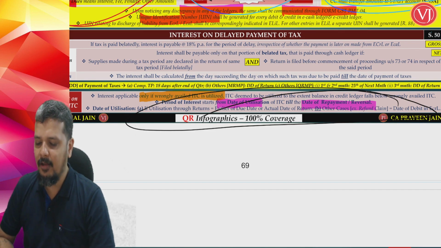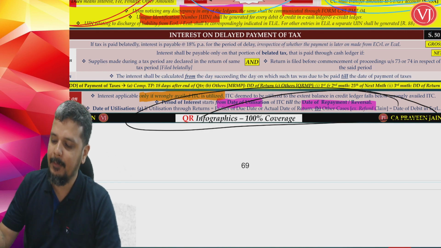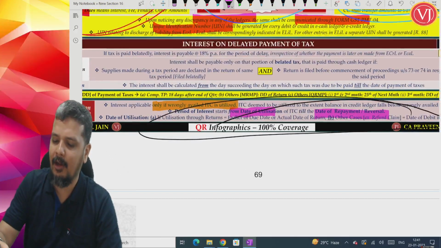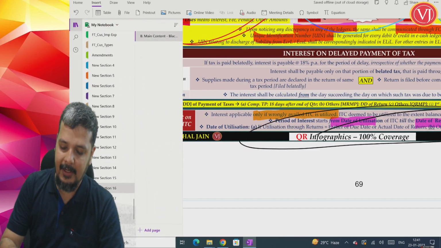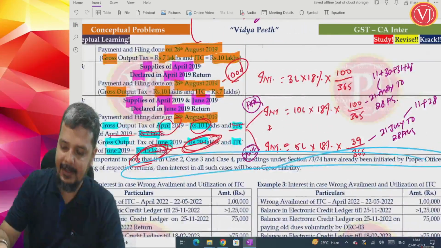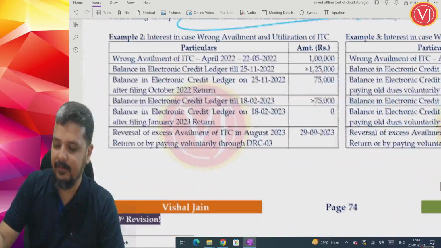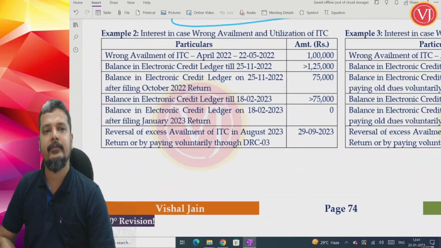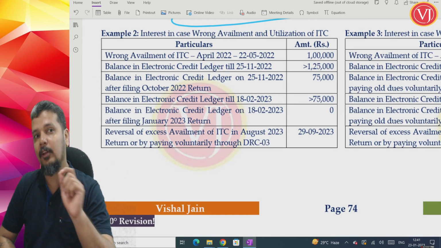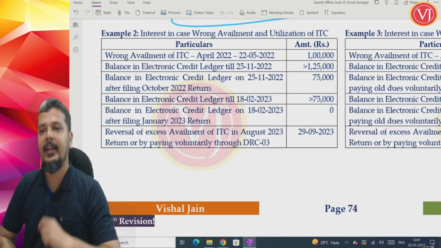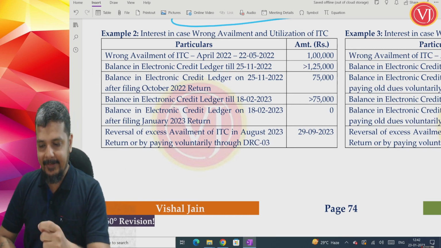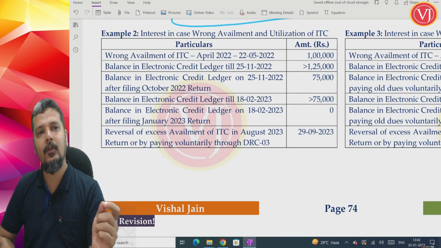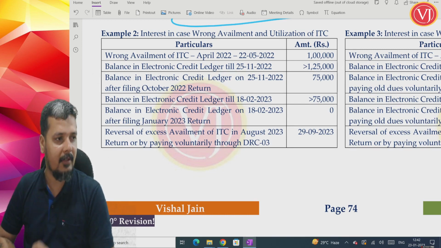But there are a lot of points which have been explained through small areas, which if I take theoretically may not make clear sense. What we can do is directly take an example and understand all these areas. There are a lot of small aspects. Theoretically, if you read 10 times, it may not make full sense. Practically, see an example, it will give you the full meaning of what they are trying to tell.